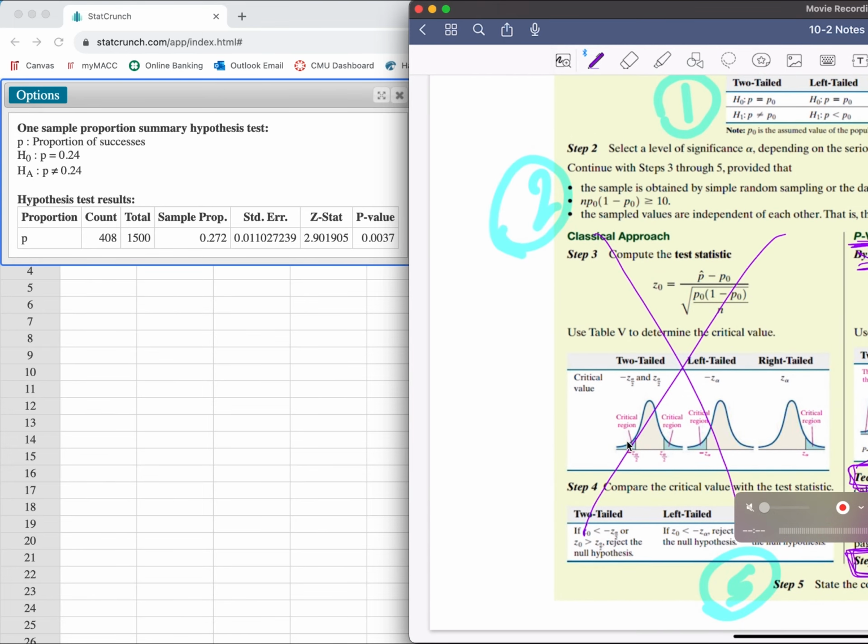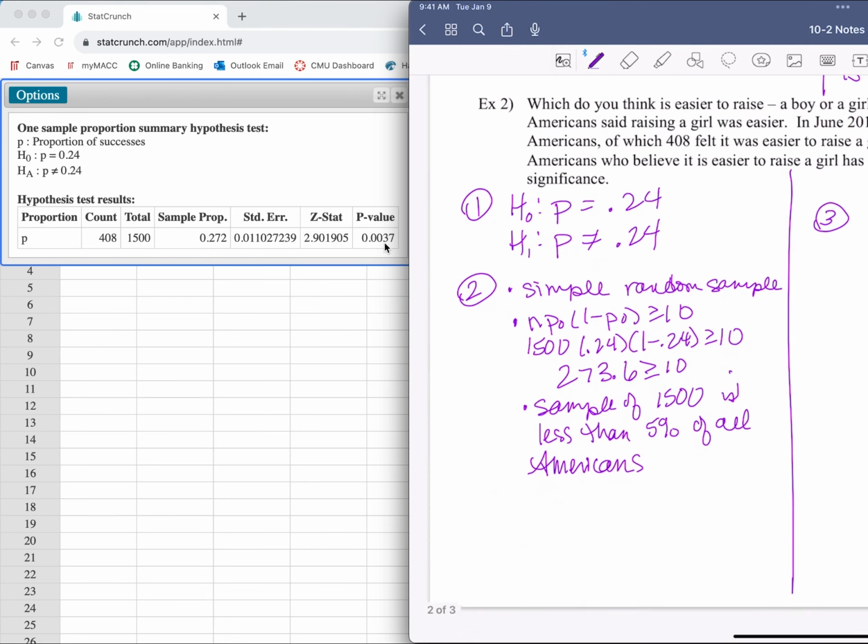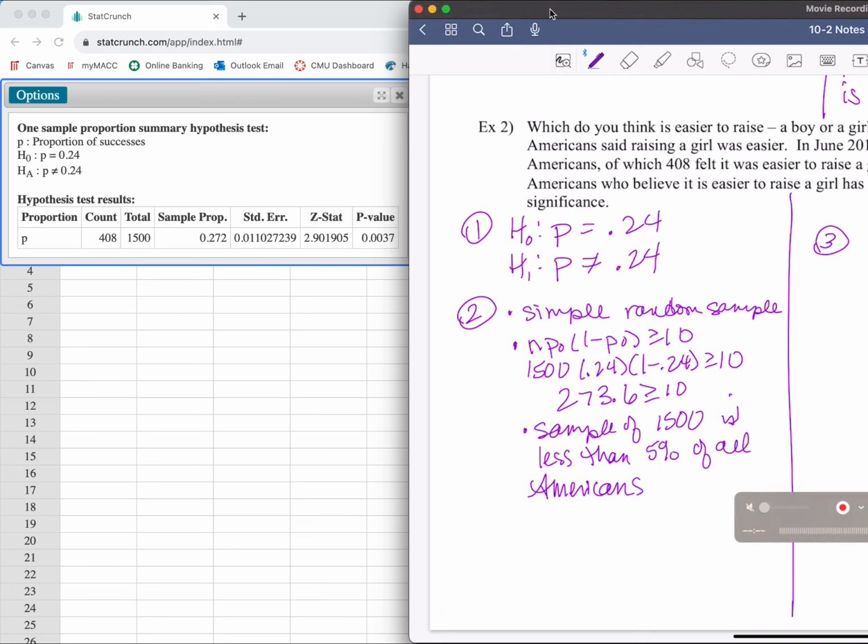See these 2 little pieces right here? You would multiply it by 2. So if somebody says something like that to you, that's what they're talking about. When we have it set up already here, StatCrunch does the does not equal, so we don't have to mess with that. It's already set and ready to go for us. The other beauty of using StatCrunch, right? You don't have to mess with all the little nuanced stuff.